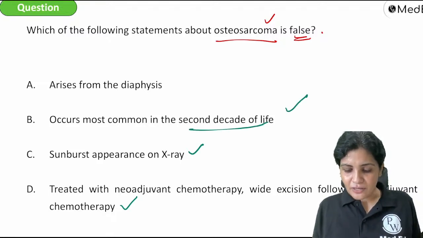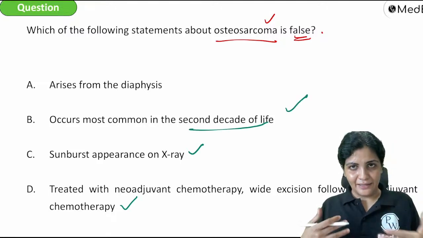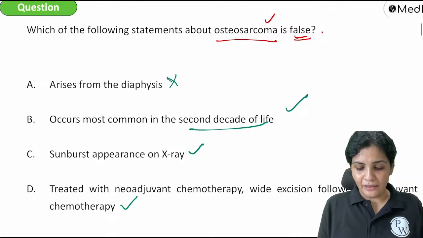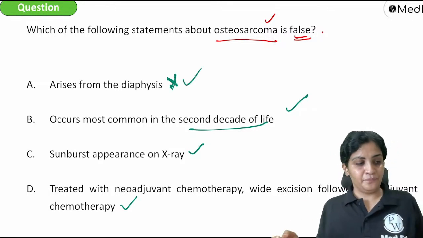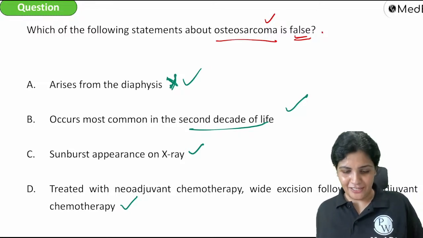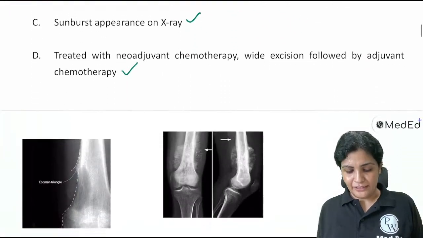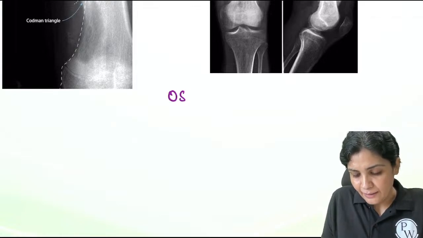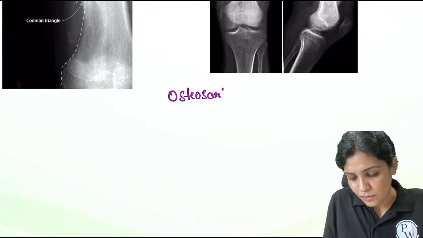Occurs in second decade is also correct. So by evaluating each answer, I feel A is wrong, and even if you know it by knowledge also, A is wrong. So we all know that osteosarcoma is a very, very important question, and I am pretty sure that you will answer all these questions again.